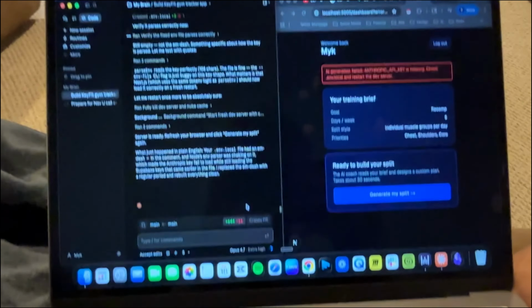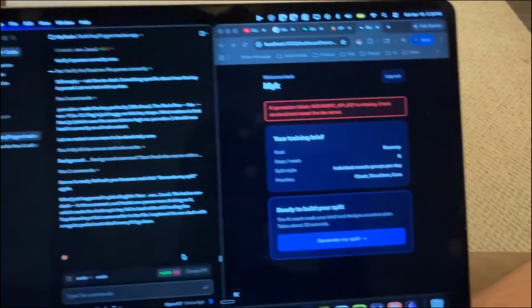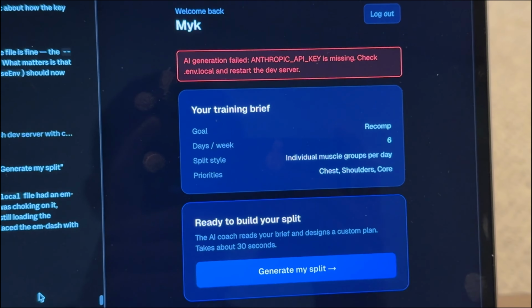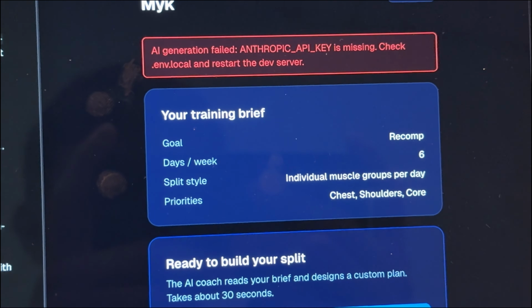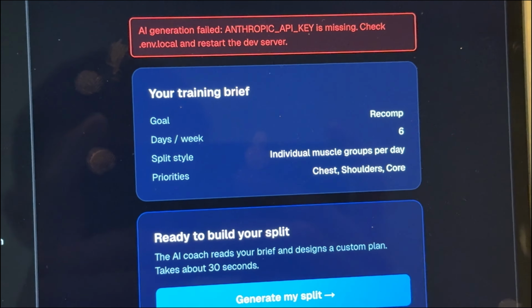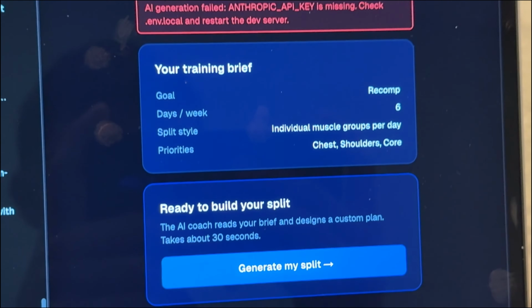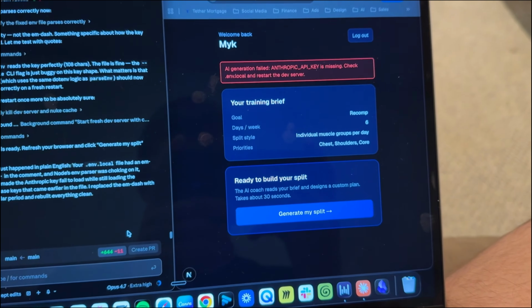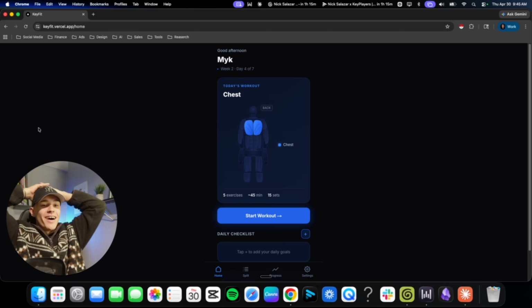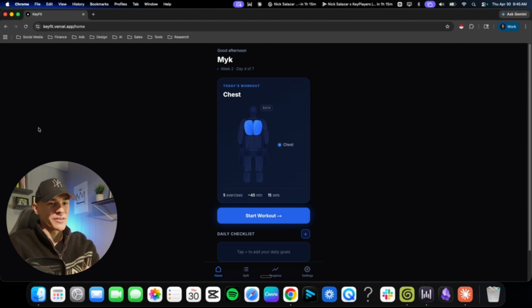I'm probably 3 total hours into working on this, and I've gotten as far as someone creating their account, giving the AI their goal, the days of the week that they work out, the split style, and their priorities. And when I click generate my split, I'm getting an error message. I have absolutely no idea what I'm doing. I'm purely relying on the AI to just tell me, click here. Okay, I clicked here. Now click here. Okay, I clicked here. I finally did it. It finally works. So this is what the app looks like.